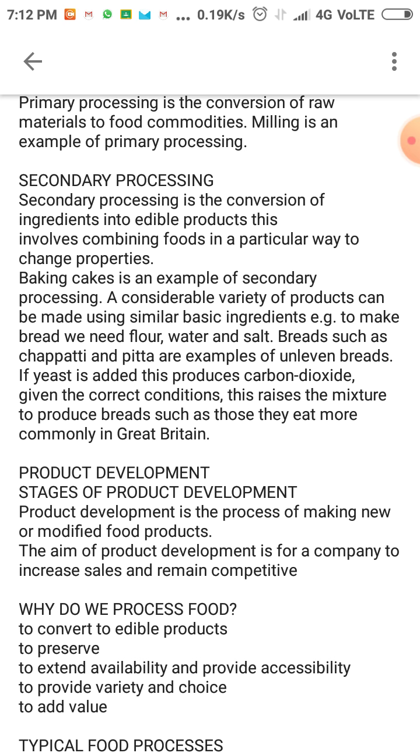So how do we bake cakes? Using different ingredients like flour and egg. Using these, we bake a cake. So it is an example of secondary processing. In this way we can increase the nutritional properties of the food.